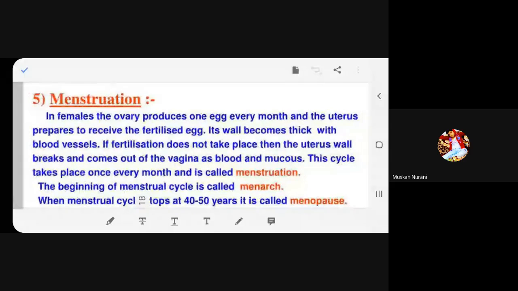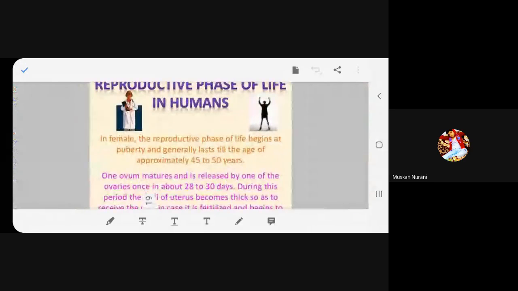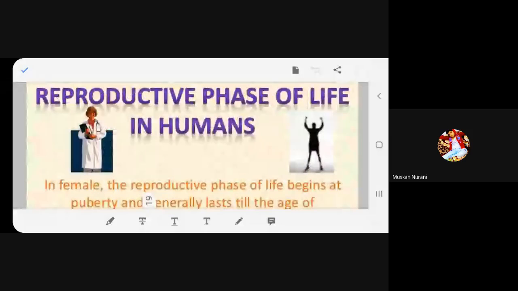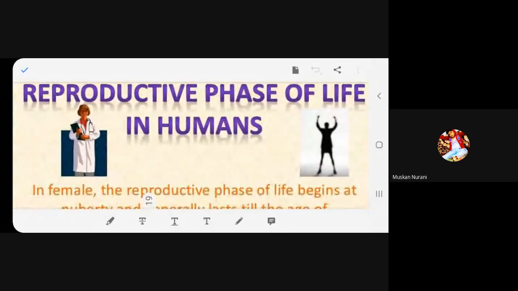So there should not be any misconception, any dilemma, any confusion. This is science, this is our body, so we should know about it, okay? Because when you become a doctor, or if you wish to become a doctor, you should know all these things. Sometimes you think, okay, we know, but actually we do not know. That's why I'm doing the declaration. So there should not be any doubts.